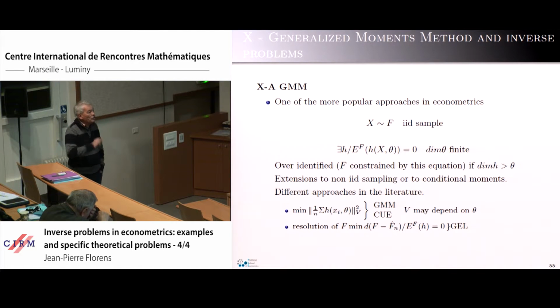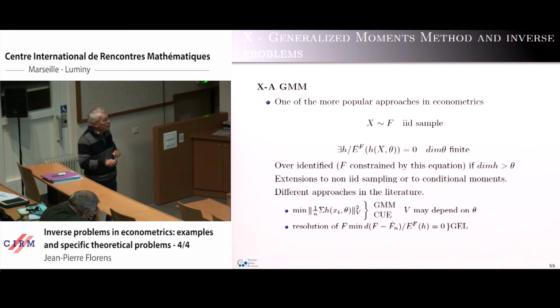So this is another approach, just for the history, which is called the generalized empirical likelihood. The idea is to try to find the estimation of capital F which is as close as possible to the empirical one, with some divergence, typically Kullback-Leibler or Hellinger distance, something like that.